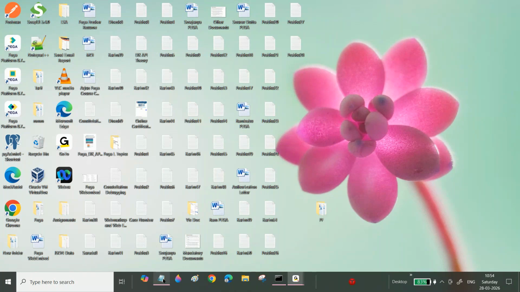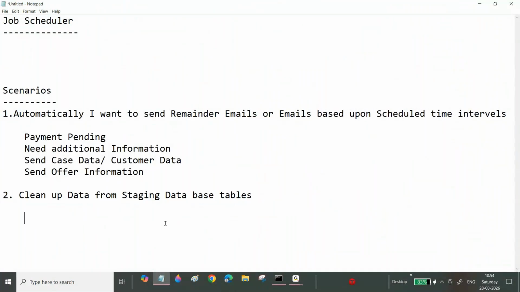Now see here, when you are processing the case, we will temporarily store the data into data types. Or else, whatever data you are getting from an external system that you want to update into your case type, directly we will not update the data into the cases. Temporarily we will store the data into staging tables.